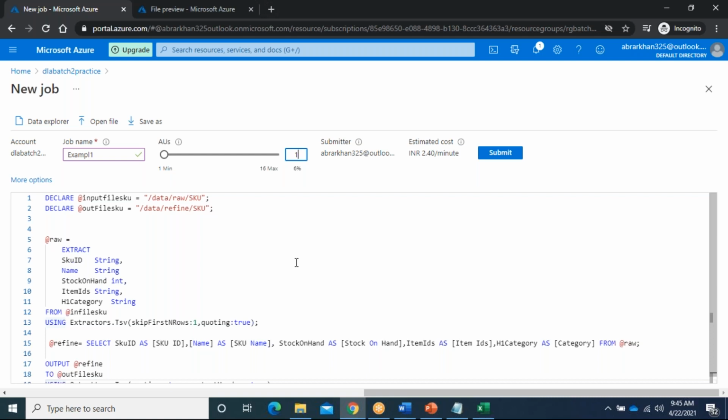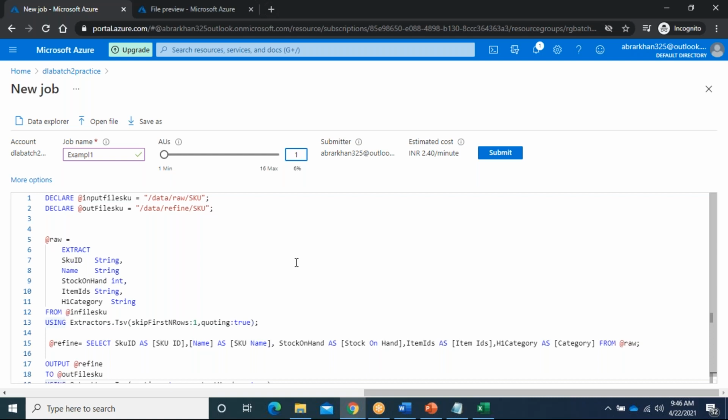If you use more AUs, the work will be split. So you can assume if AU is 1, it gives only one node. If you give AU 3, it gives three nodes. But we are not sure whether our job will use 3 AUs or not. So we can do trial and error, and I will show you how to balance the AUs.